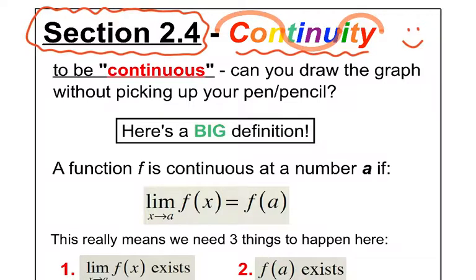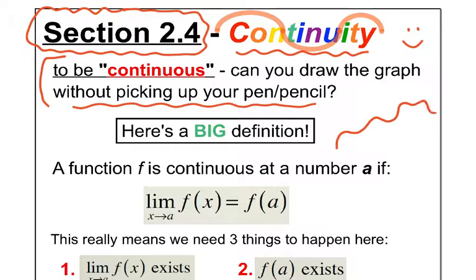But basically, continuity just means, as you see here, can you draw a graph without having to pick up your pen or pencil? As I trace my pen along, I'm not picking it up, so this graph is continuous. But if I pick it up and start over here and go over here, you can see there are breaks in my graph, so it's not continuous. It's a crude description, but it's very easy to think about it as, can you draw it without picking up your pen or pencil?